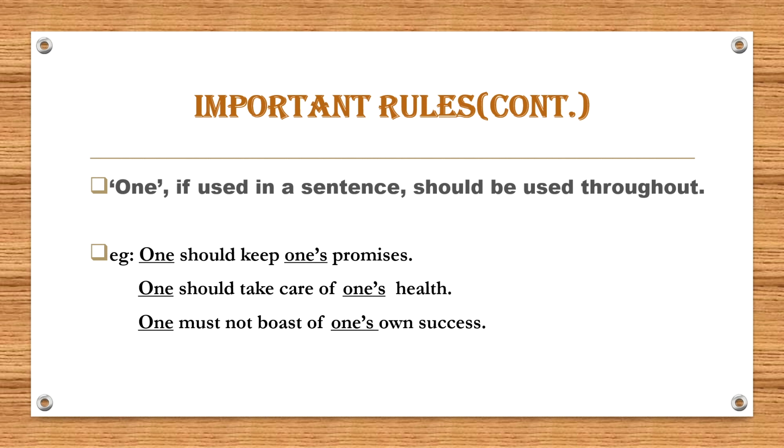Now, next rule: if one is used in a sentence, it should be used throughout. We did this rule earlier also in pronouns. Do you guys remember this rule? For example, one should keep one's promises. Another example: one should take care of one's health. Next: one must not boast of one's own success. I hope it is clear to you all.